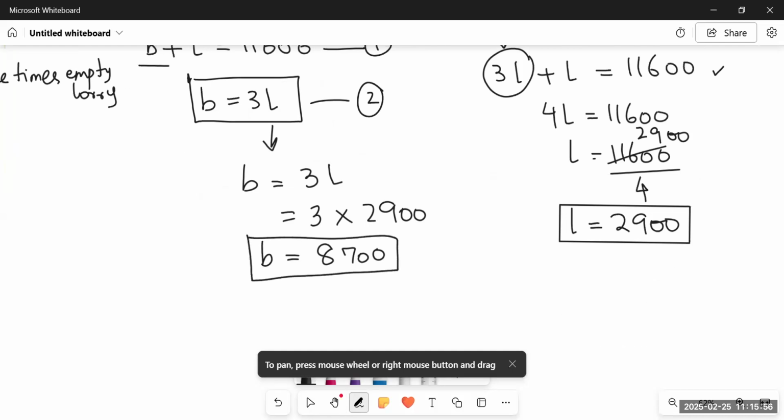It means out of 11,600 kilograms, the mass of the lorry is 2,900 and that of the bricks is 8,700. And if you look at the relation between them, the mass of the bricks is 3 times that of the lorry, and also when we add them up, we get a total of 11,600. It means we have got the correct answer.